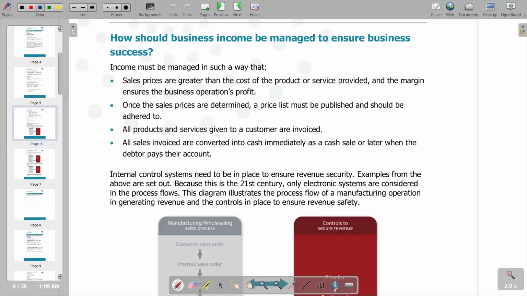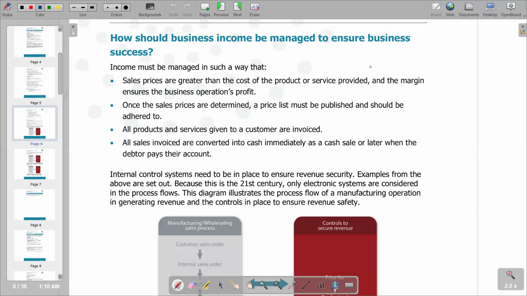Within the context of our video, we are going to look at the significance of profit when a business is being operated. Remember, when the business is being operated, there are costs that are incurred. The business is going to use those costs to calculate the selling price so that they can make a profit. So a margin is going to be added on the cost so that we have a profit.